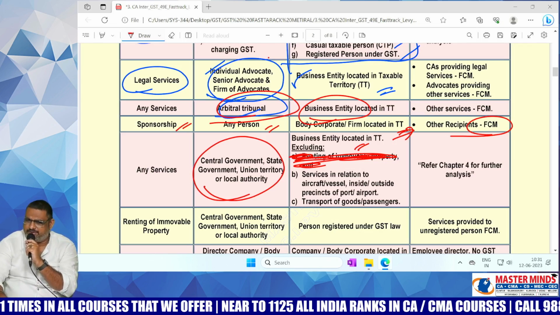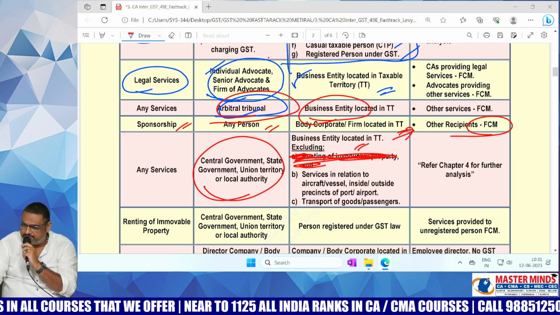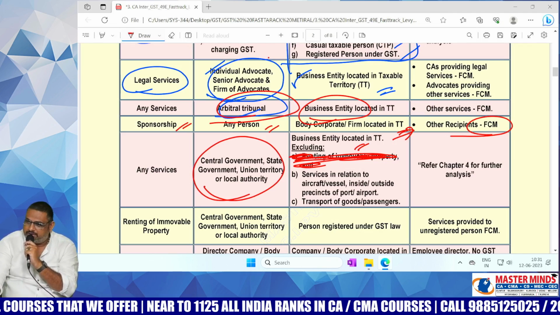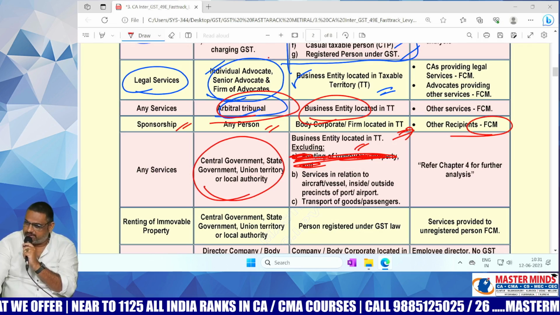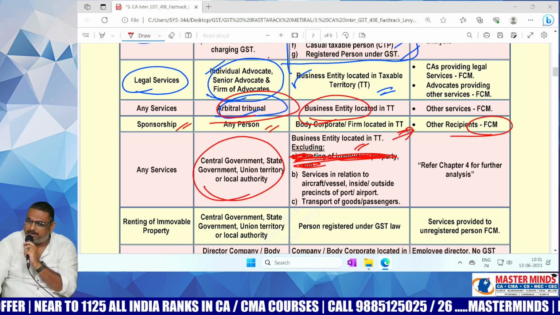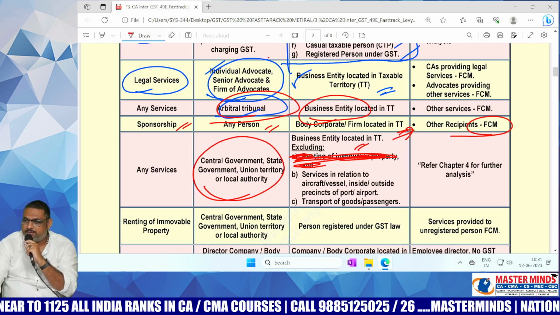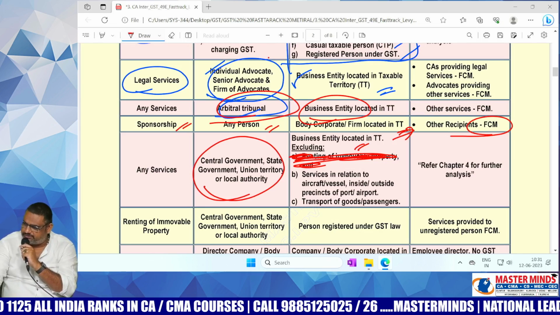The question arises here, is it a service? Yes, it is a security service that is provided by the government there. So, government will do these services officially.